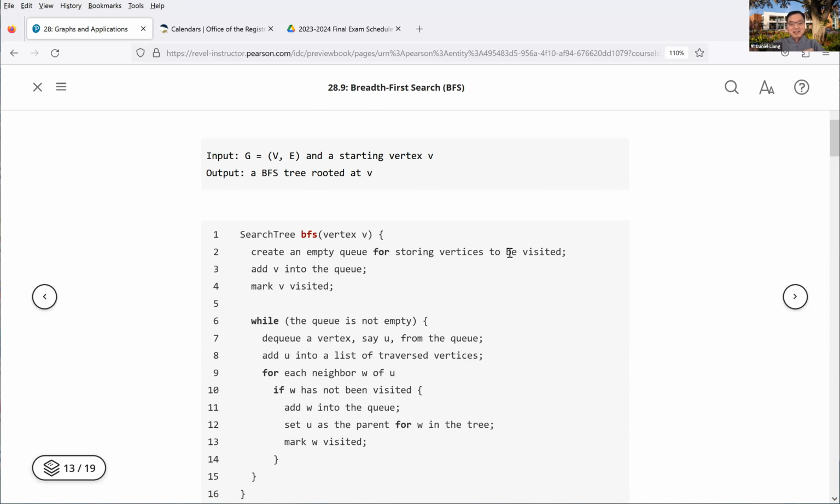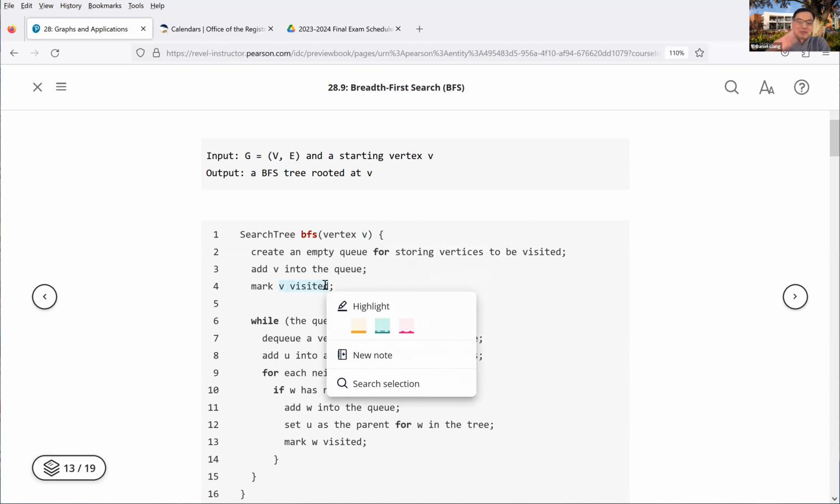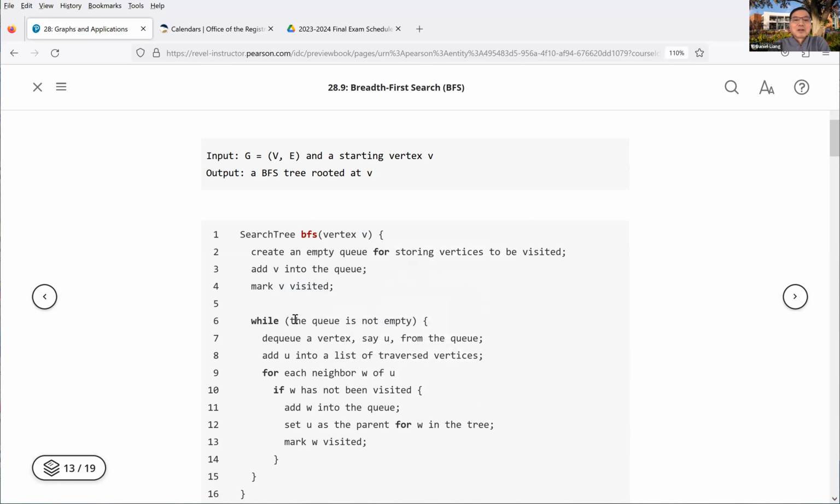They're going to be visited, but they wait in this queue. The first one is V. We put V into the queue, so V is the first one in the queue. Now we mark V as visited. Then we look at the queue.